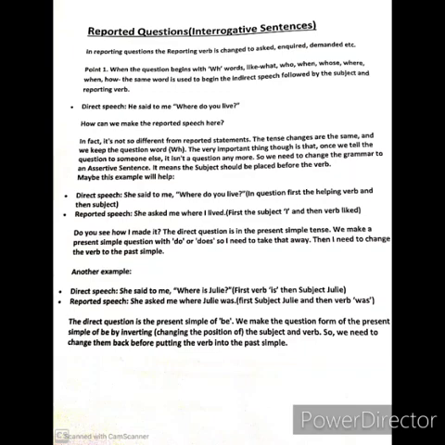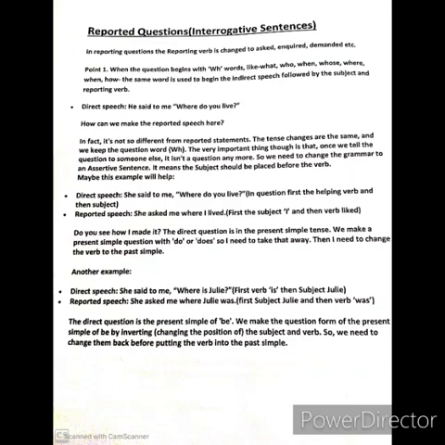So we need to change the grammar to an assertive sentence. That means when I am reporting someone's question to someone else, it is not a question, so it will become an assertive sentence or statement. It means the subject should be placed before the verb. Listen very carefully. When we frame a question, first we write the verb and then we write the subject.